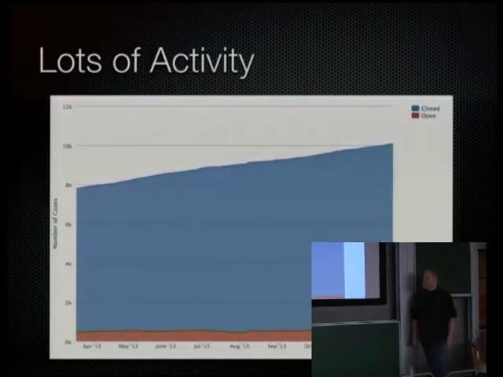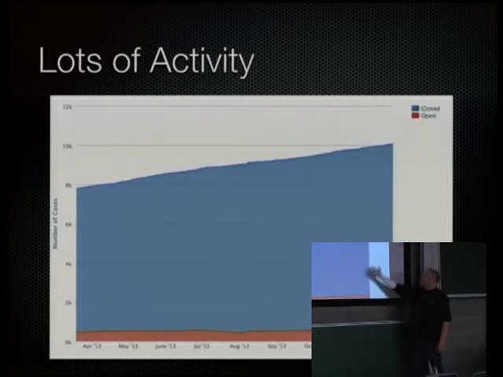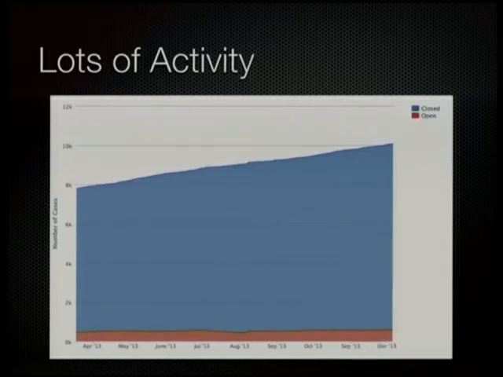Lots of activity means, so this graph I made in December, so it's already a bit outdated. This is the release date of Pharo2, and this is shortly before Christmas. You can see that the open issues stay more or less constant. We always have around 500 open issues, between 450 and 550.